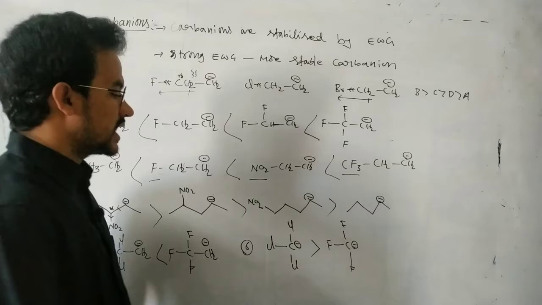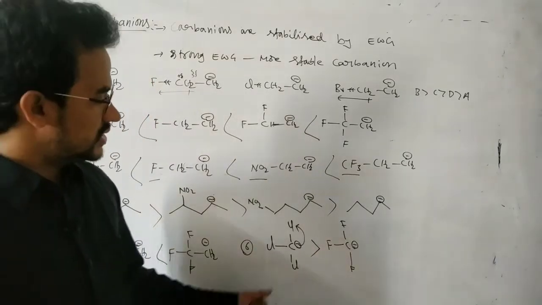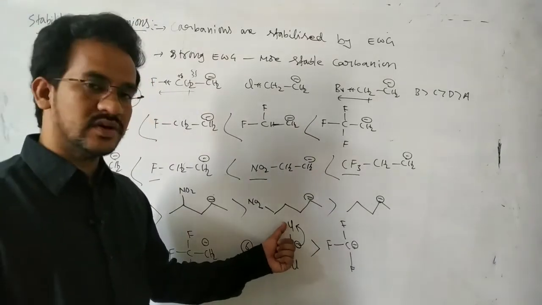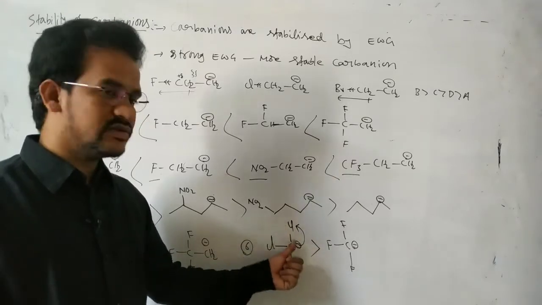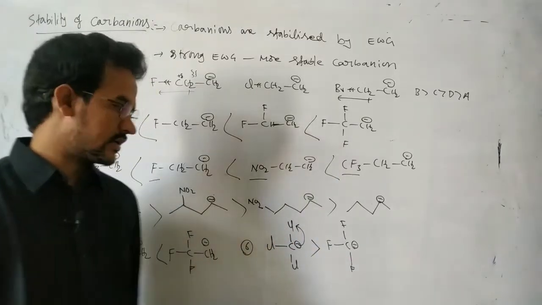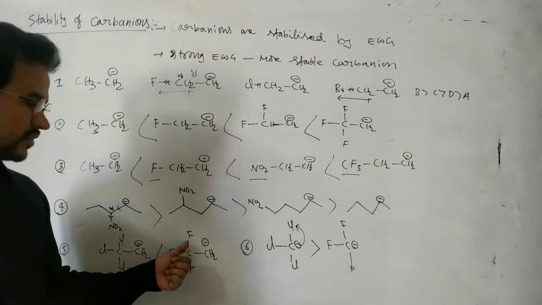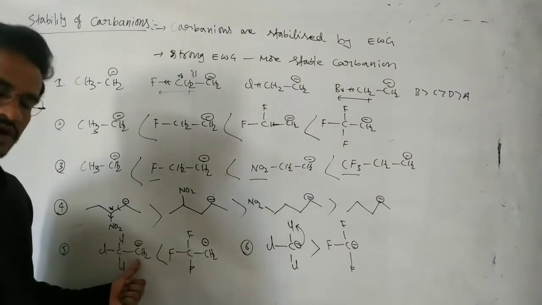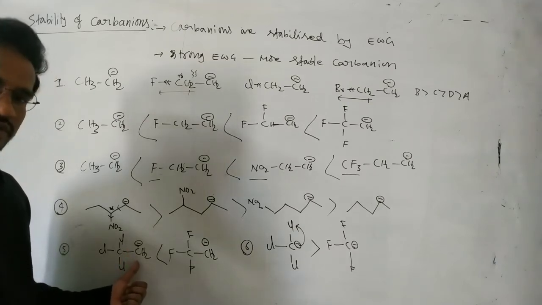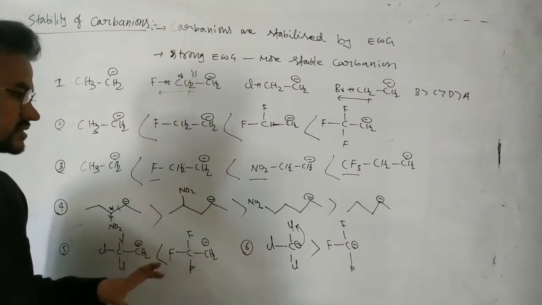But here in this case, the negative charge is delocalized into the vacant d orbital. So it is stabilized by the d orbital resonance. But here no d orbitals on the fluorine atom. Here in this case, there is no conjugation. These CF3 groups, that means fluorines, are not directly attached. So here no d orbital resonance is possible. So based on the inductive effect, we explain the stability order.